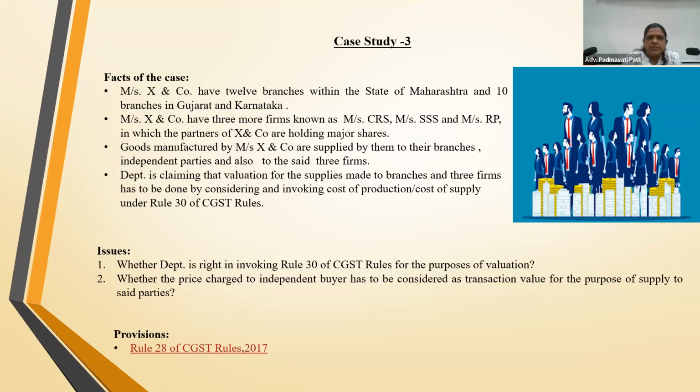I think this is our Colombia one. So I have 12 branches in other states. I have my firms also, and I have independent parties also. How does valuation have to be done? Whether we should go to Rule 30, or whether we should take the price charged to the independent buyer, how do we go?